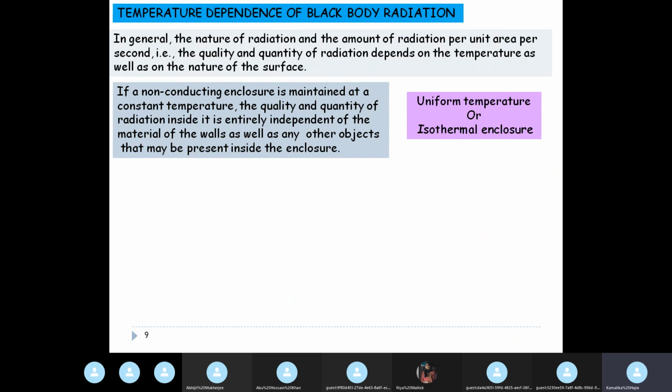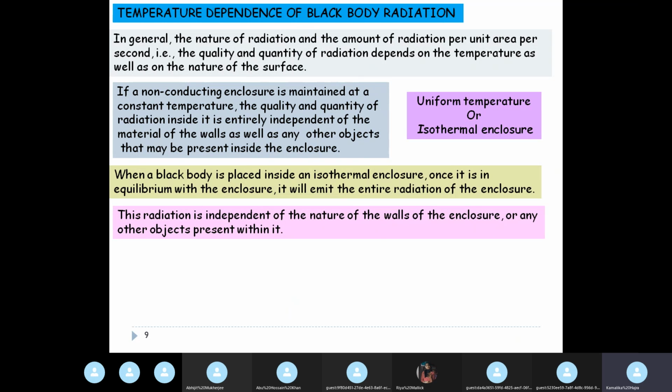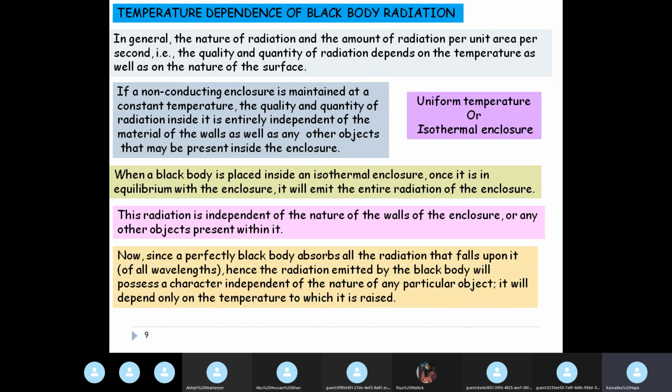Okay, so basically this is called a uniform temperature or isothermal enclosure. And when you place a black body inside the isothermal enclosure, when it is in equilibrium with the enclosure, it will emit the entire radiation of the enclosure. So this radiation is independent of the nature of the walls of the enclosure or any other objects present within it.